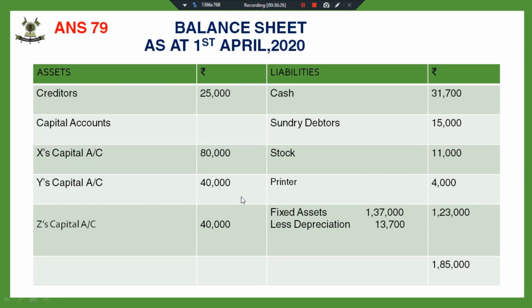So we have to find out the cash to be withdrawn or to be introduced by the old partners, and we have to find carefully the cash balance here. So there are 2 points to be careful about. First, the cash to be withdrawn or introduced by the old partners, and the cash balance has to be calculated carefully.